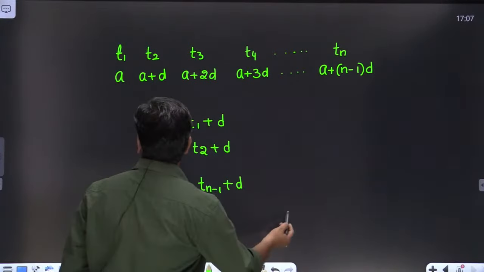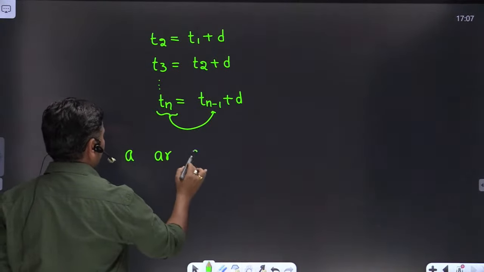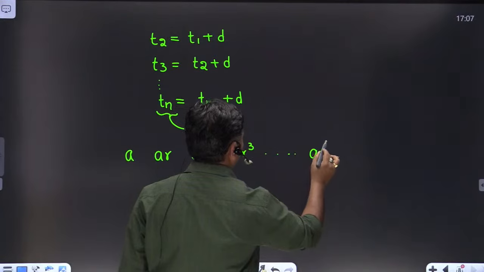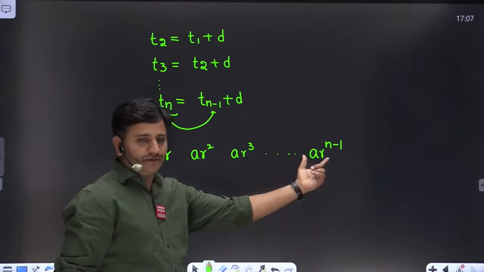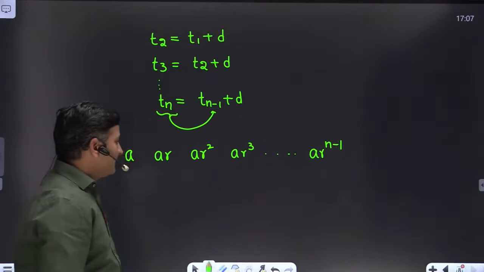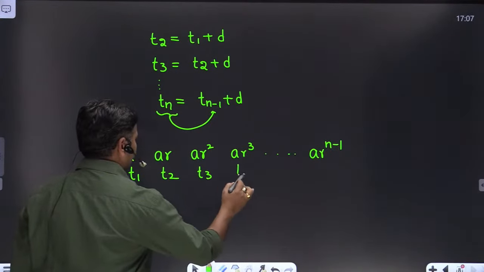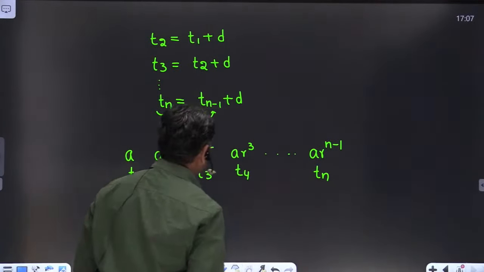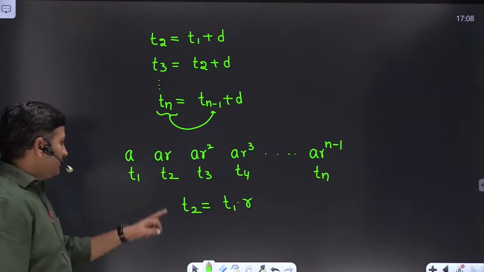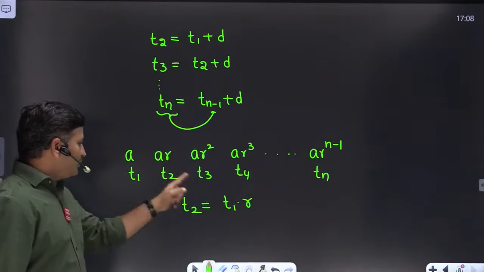Let me take another example for recurrence relation. Suppose you take geometric progression a, ar, ar square, ar cube, and so on, up to ar to the power of n minus 1, which is known as the nth term, friends. It is first term t1, second term t2, t3, t4, and so on, tn. So I can express t2 as t1 multiplied by r. That is, t1 means a, into r, right?